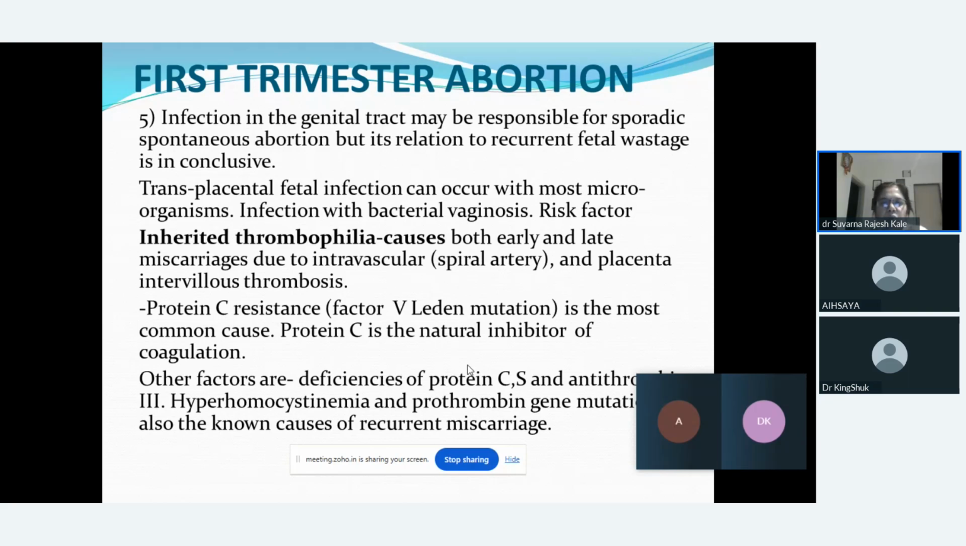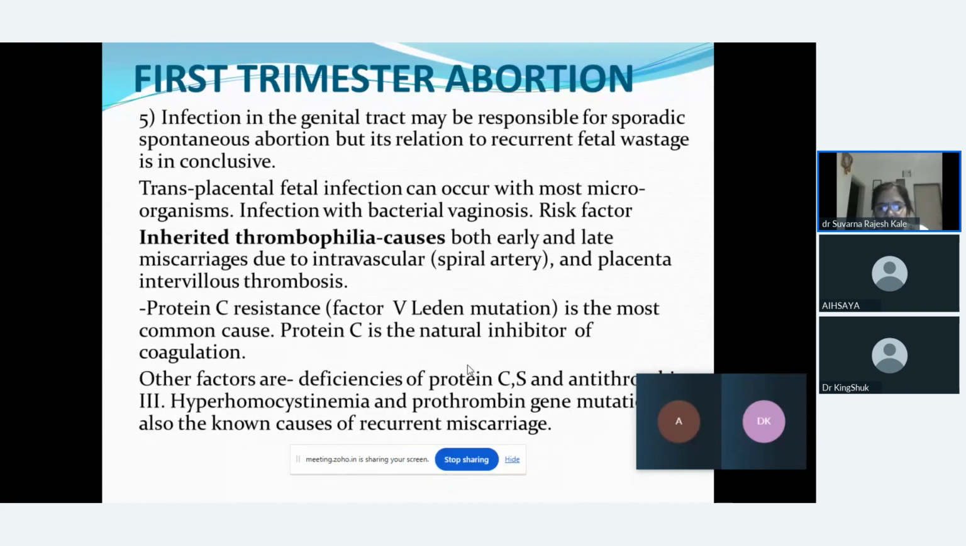Inherited thrombophilias could be the cause of abortion both in the early and late weeks of pregnancy because of intravascular thrombosis in the spiral artery which is supplying the endometrium, which may cause intervillous thrombosis, and the female may go into abortion. Next cause could be activated protein C resistance, which is the most common cause of abortion in the first trimester. Next factor, we can say there is deficiency of protein C, S, and antithrombin, that is 3, which may cause abortion in the female.